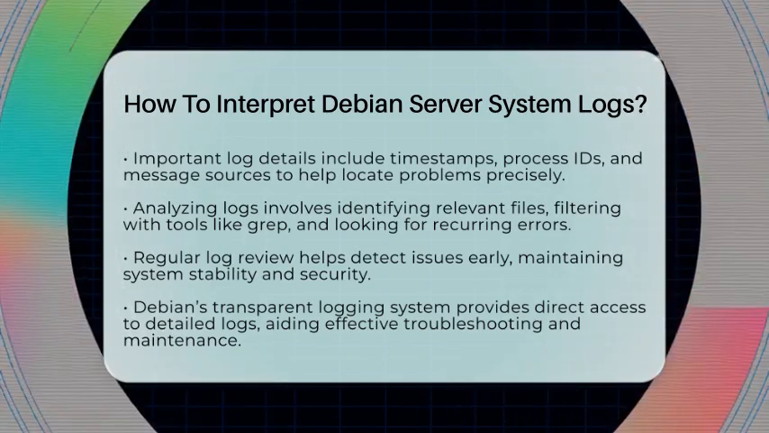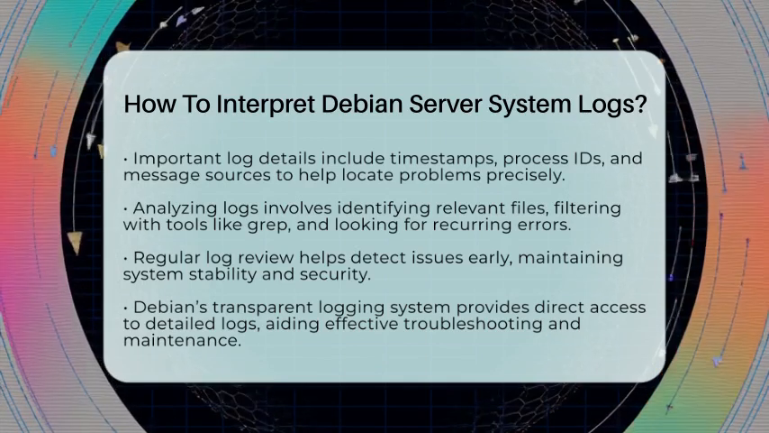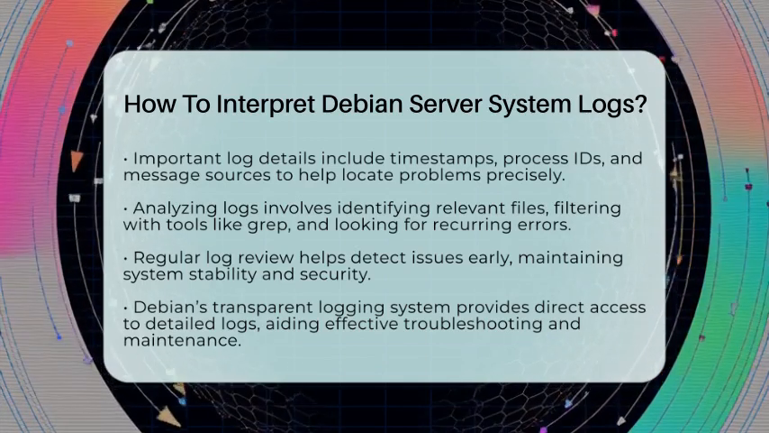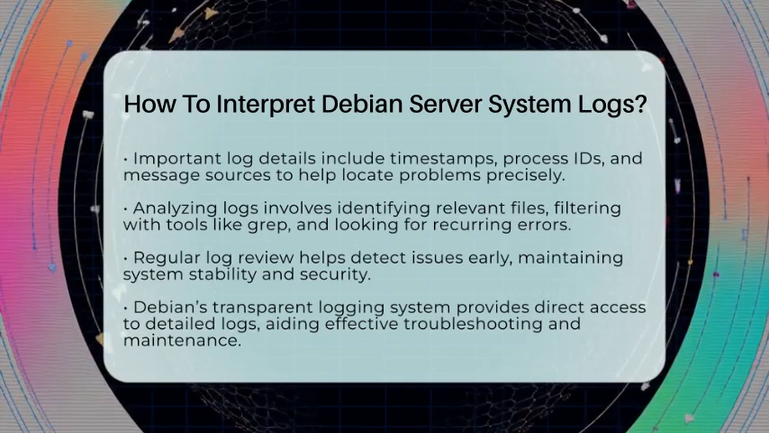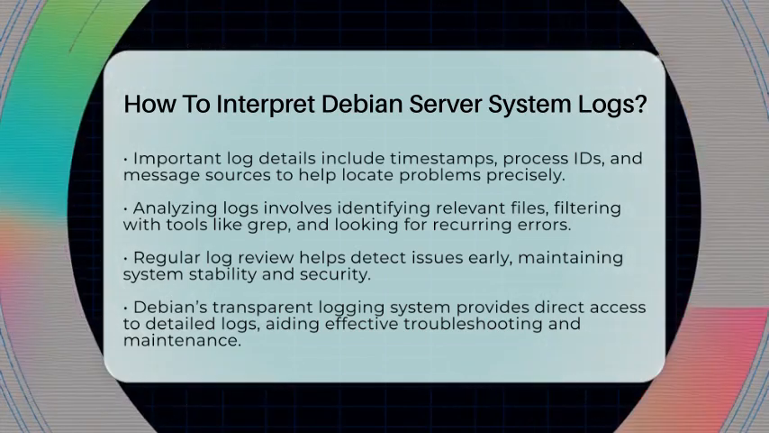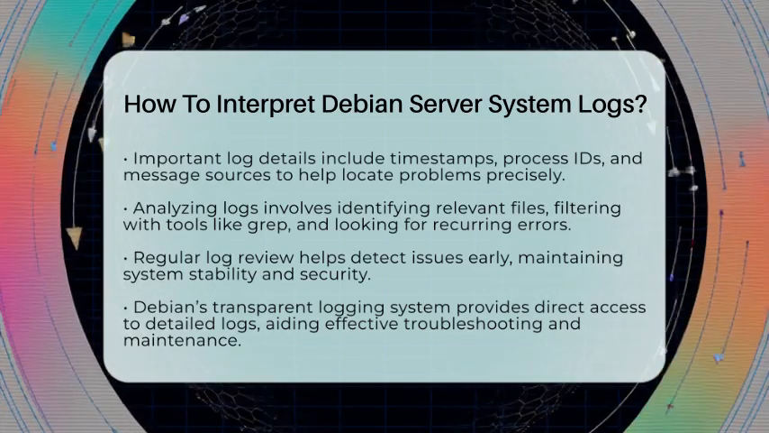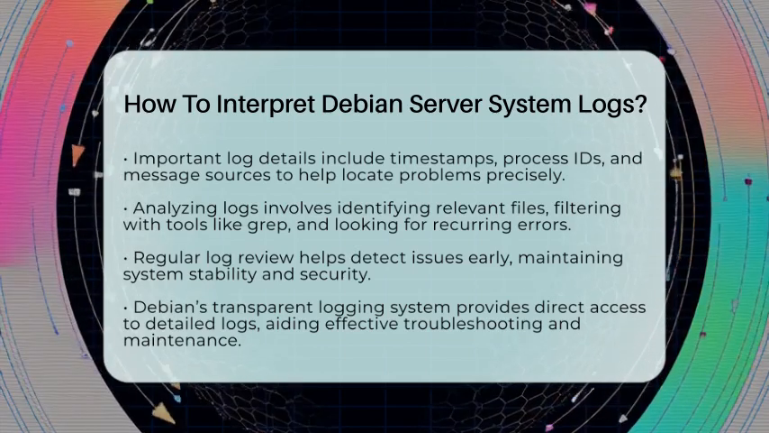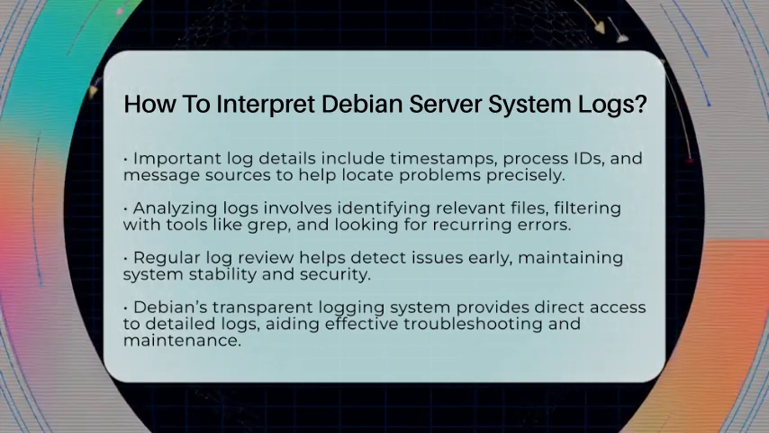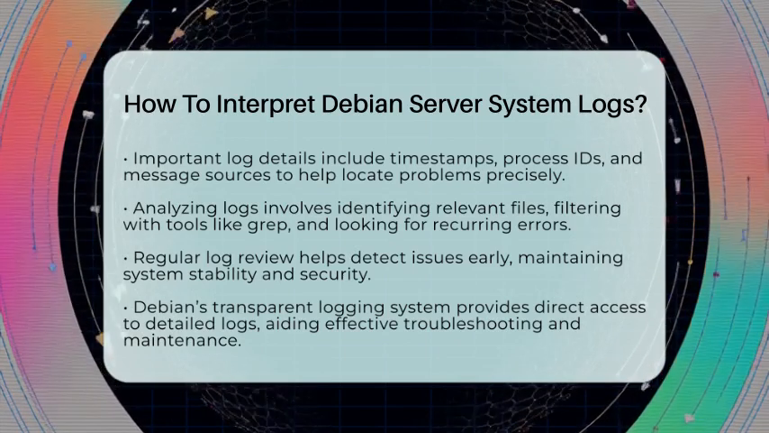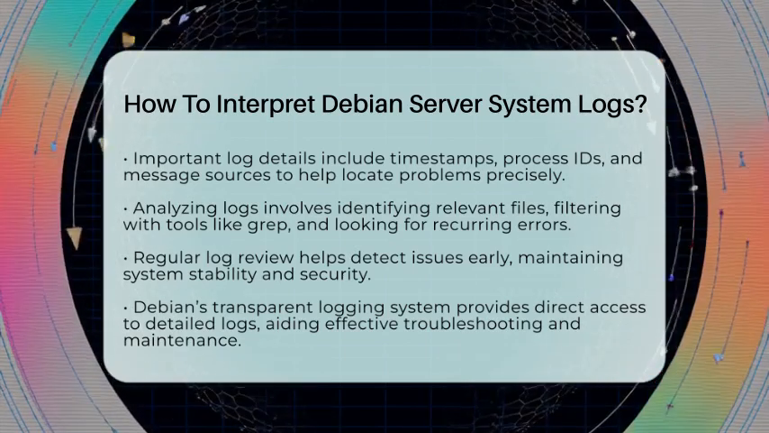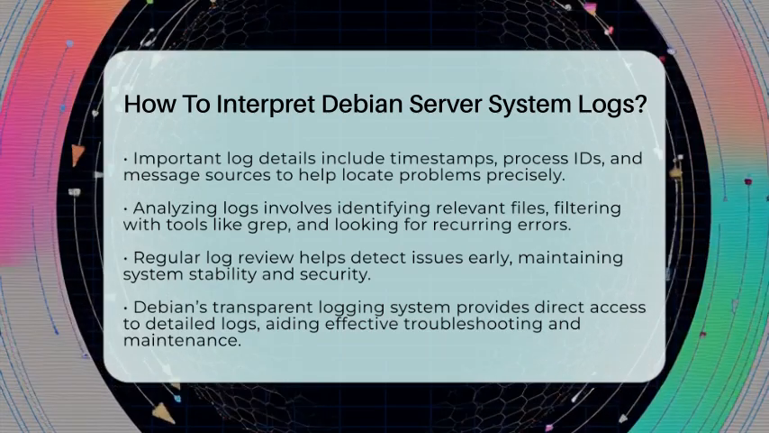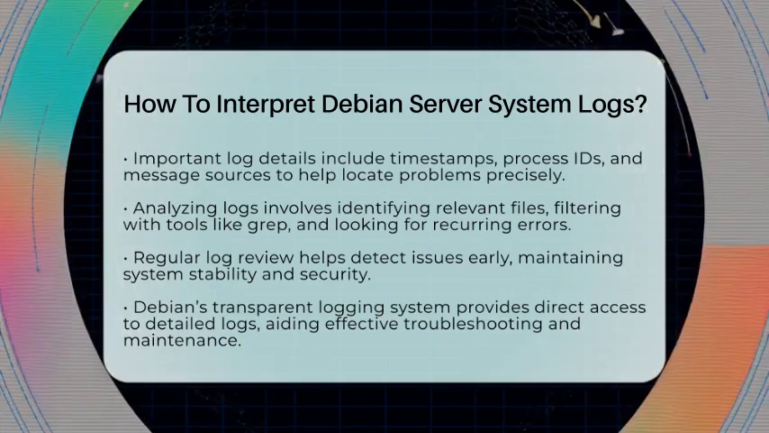Debian's logging system reflects its focus on stability and control. Unlike some operating systems that hide logs behind graphical interfaces, Debian gives you direct access to detailed logs. This transparency allows administrators to diagnose problems precisely and quickly. Whether you are setting up a server or maintaining one, understanding how to interpret these logs is essential for keeping your Debian system secure and reliable.